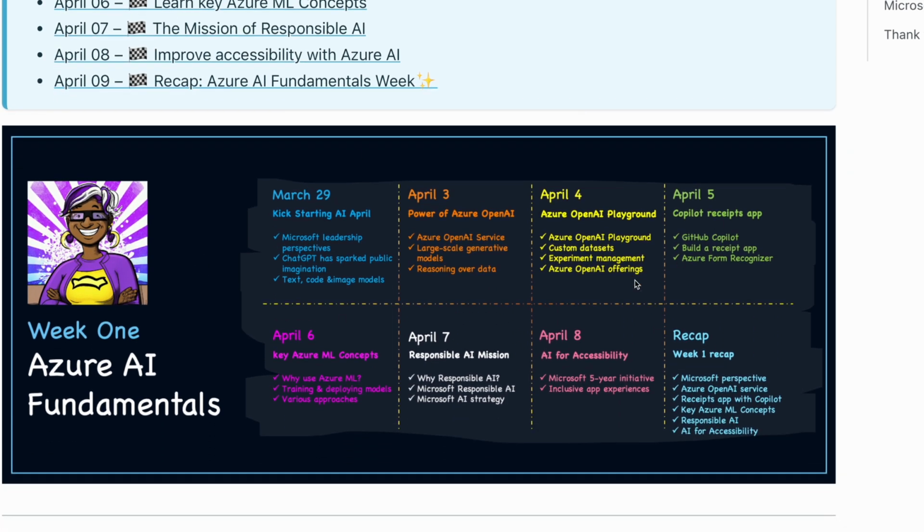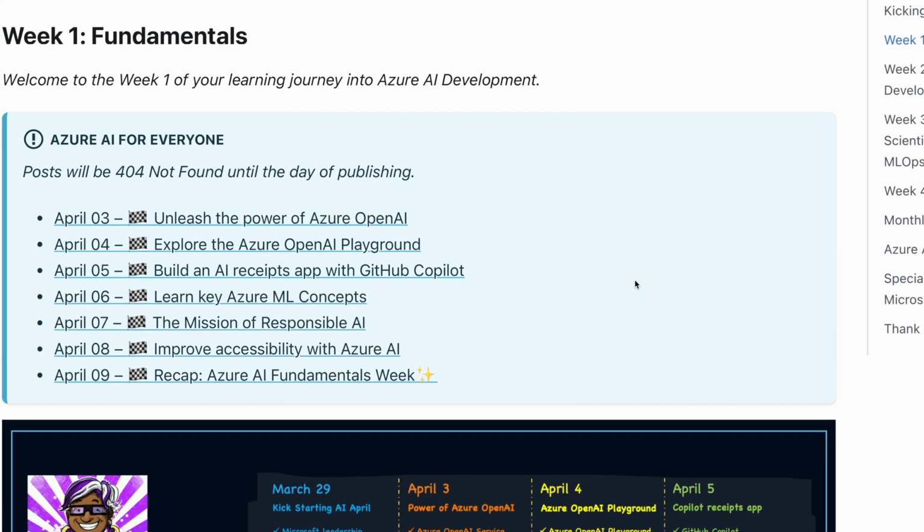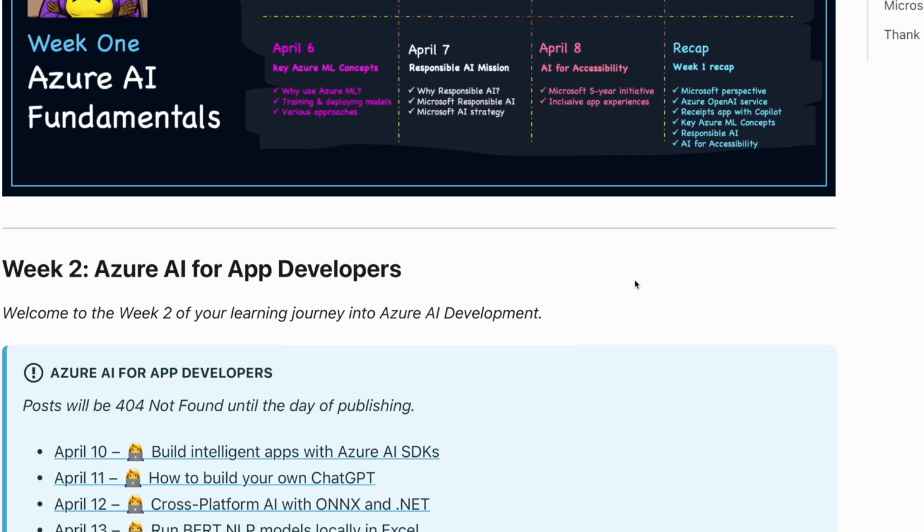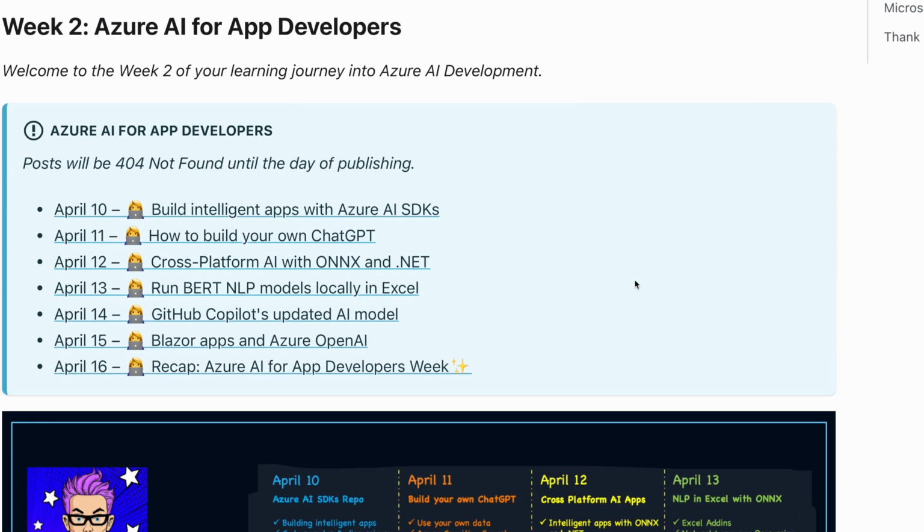They clearly mention it here. Maybe you will be confused by the dates here, like March and April, but that's okay. The dates are not important. You can have a look at the content, how they have put it into the plan. Week one is fundamentals, and week two is Azure AI for app developers, and also understanding the Azure AI software development kits.